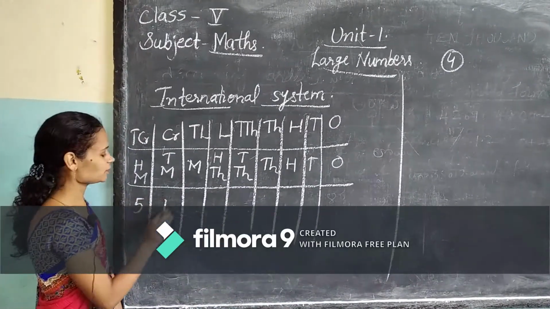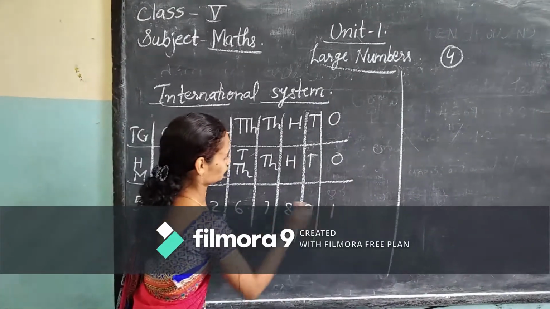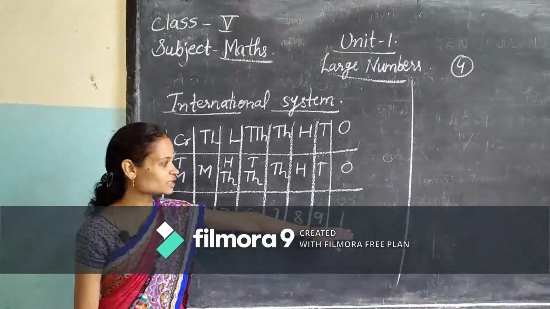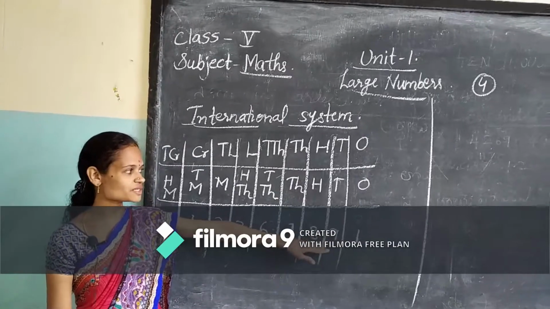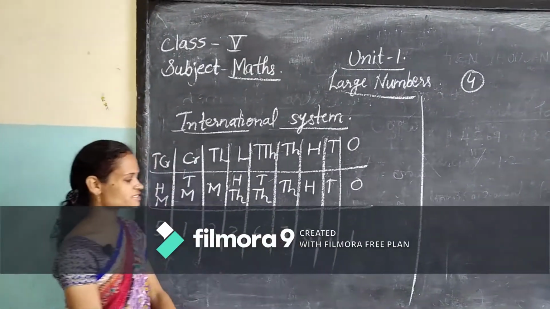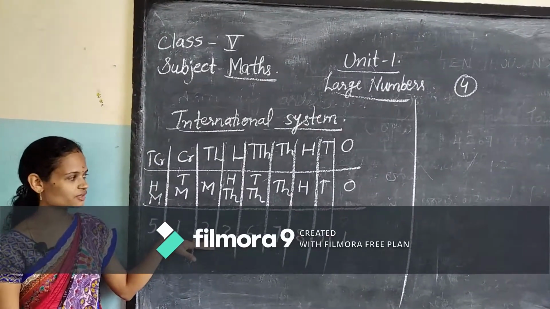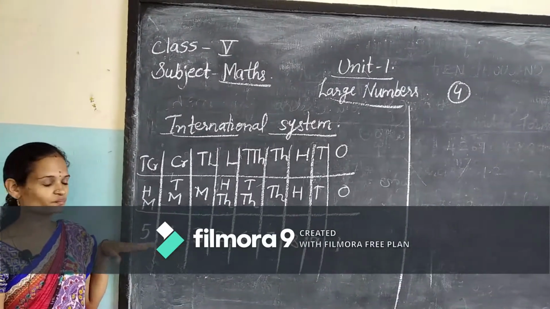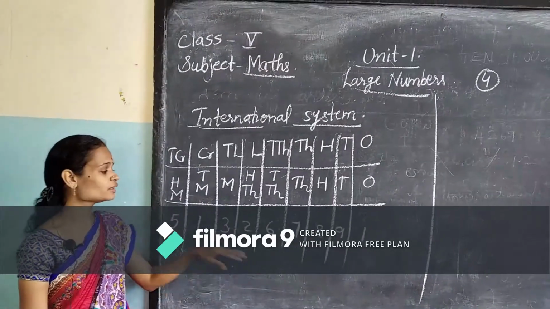Now I am taking one example. In the ones place it is 1, tens place 9, hundreds place 8, thousands place 7, 10,000s place 6, 100,000s place 2, millions place 3, 10 millions 1, 100 millions 5. So in the international system, how are you going to read that number?